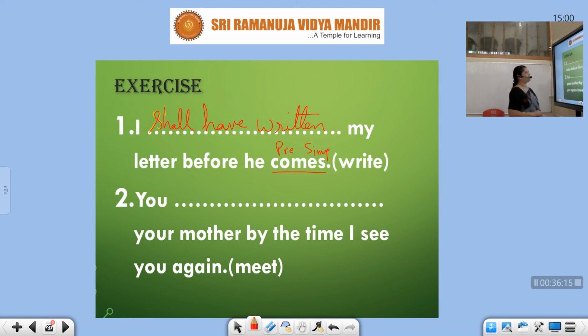Can you see? I shall have written my letter before. This is a keyword with present simple. So remember, for past and for future you will have two clauses. For past tense, past simple, and for future tense, present simple. So I shall have written my letter before he comes.